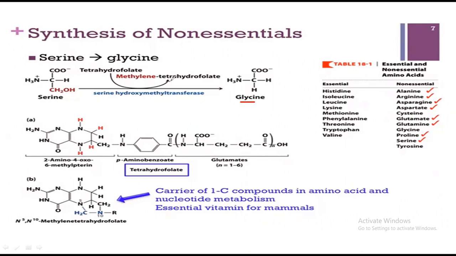Just concentrate on this, and don't be confused by these compounds, because these are the chemical structures of tetrahydrofolate and serine hydroxymethyl transferase. So serine can give rise to glycine.